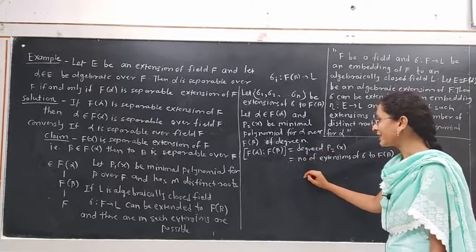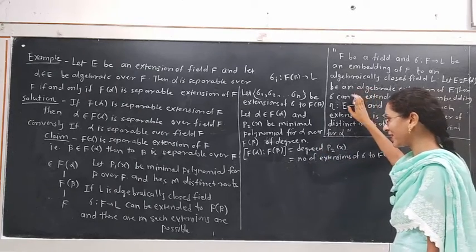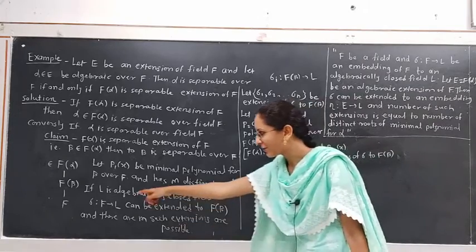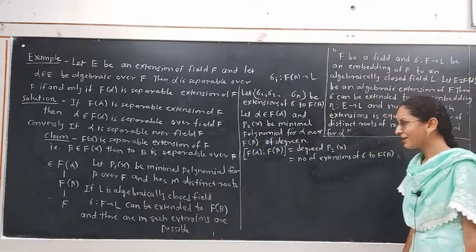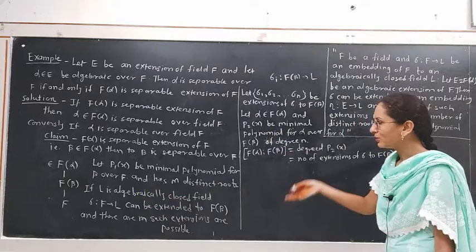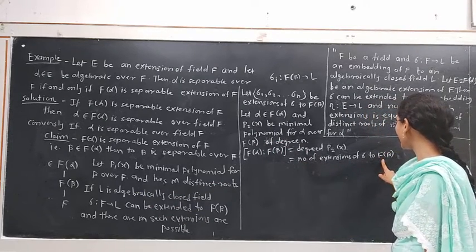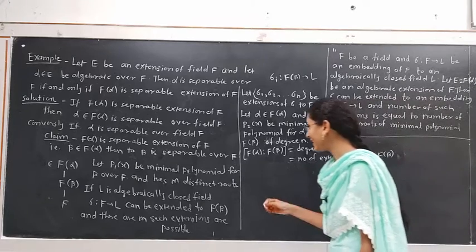Okay, p2x has degree n, then the degree of p2x is what? n, and it is equal to, by the same theorem, the sigma which is an embedding from F to L can be extended from F to F of beta, and the number of such extensions of sigma to F of beta. Which are those extensions?